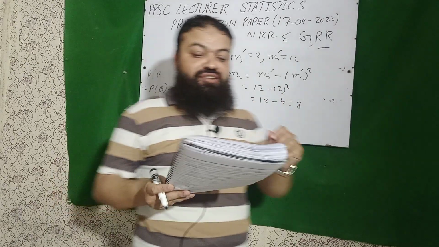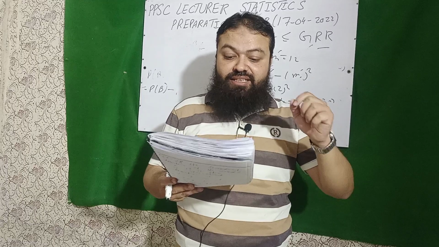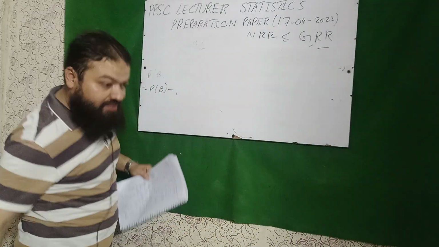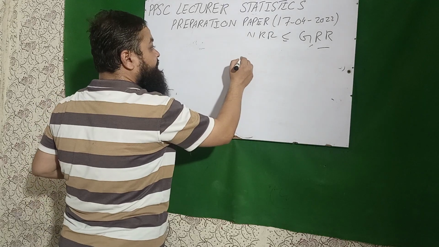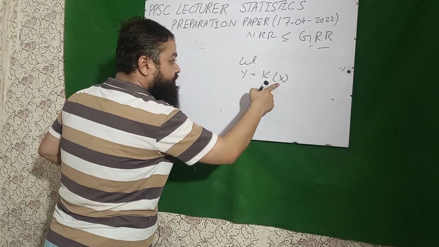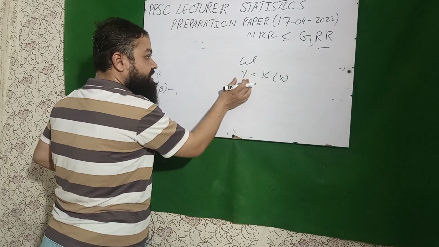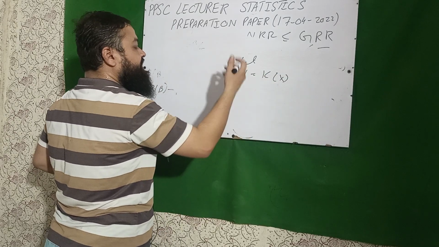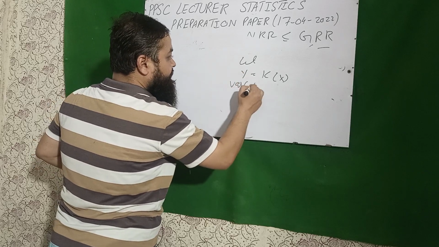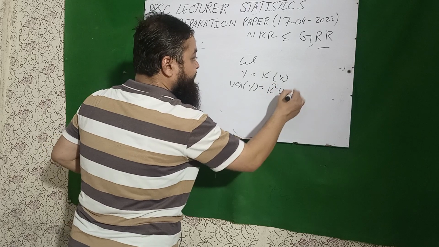If all the observations are multiplied by k, the variance is doubled. A very important question. If all the observations are multiplied by k, let y equal kx. All the values are multiplied by k. I have generated a new variable, let's suppose y, z, anyone. Now, variance of y will be k square variance of x.